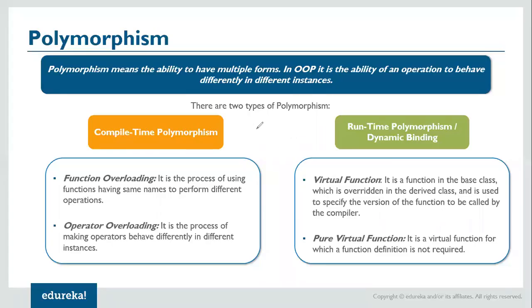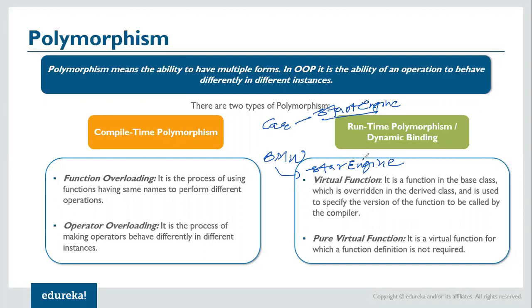Okay, so to understand this, let's say I have a base class which is a car. And I have another class, a derived class, which is BMW, for example. Now the car has a method start engine, and maybe the BMW also has a start engine. So basically what I'm trying to do is override an existing functionality which is already available in the superclass in my subclass. And this is achieved using virtual functions.